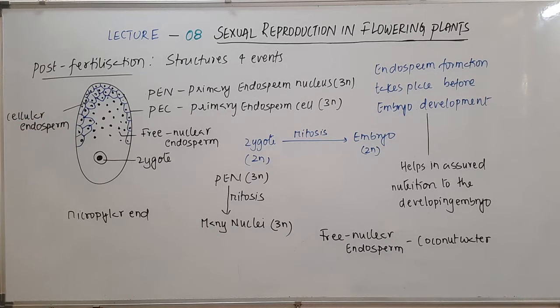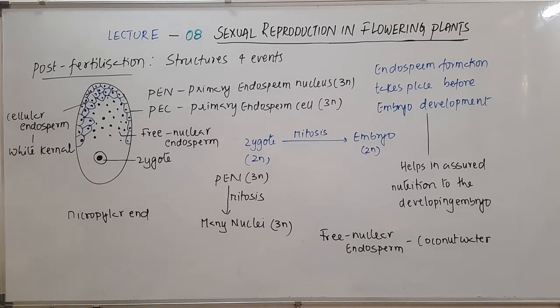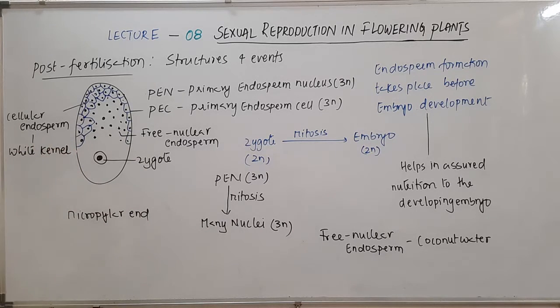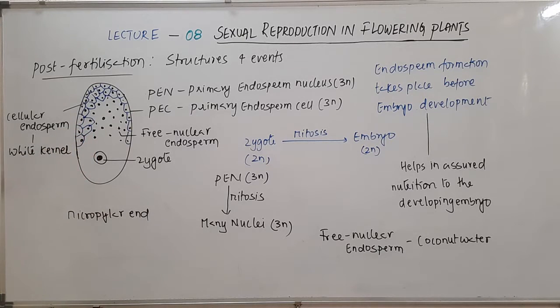That white kernel that surrounds the free nuclear endosperm is nothing but the cellular endosperm. So this is the white kernel that is present around the free nuclear endosperm. So that's what I say, the cellular endosperm.